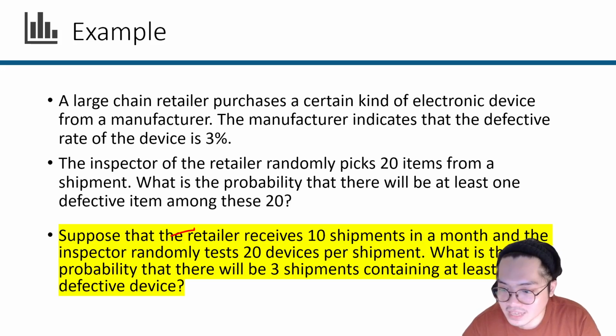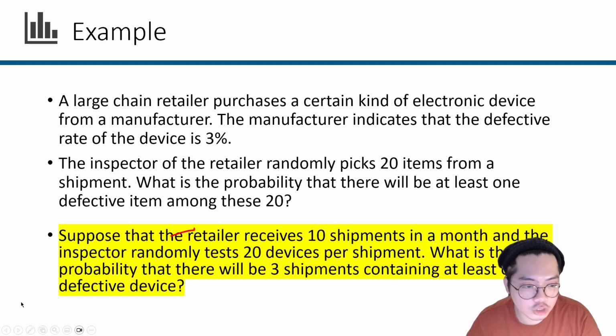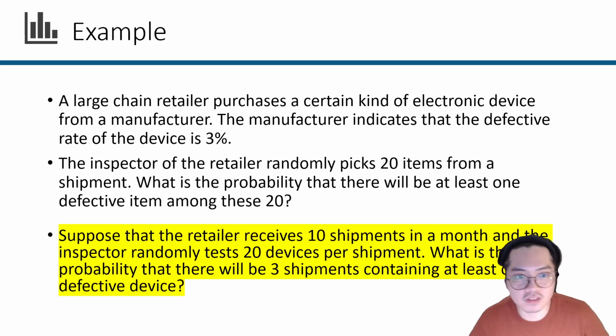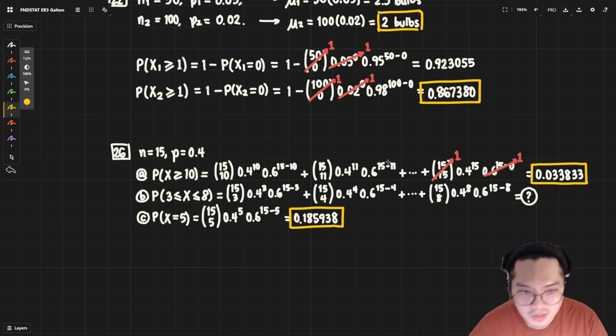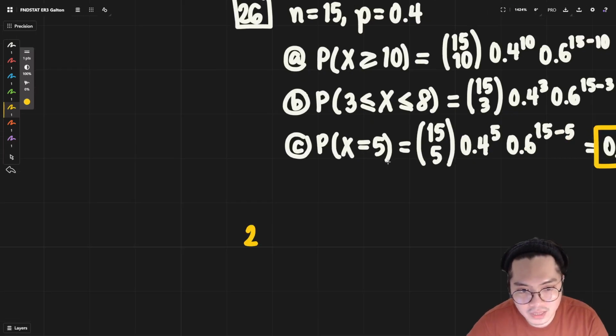Now, for the last example in here, we will have a multi-part question. A large chain retailer purchases a certain kind of electronic device from a manufacturer. The manufacturer indicates that the defective rate of the device is 3%. So I suppose we should try and put this all here already.